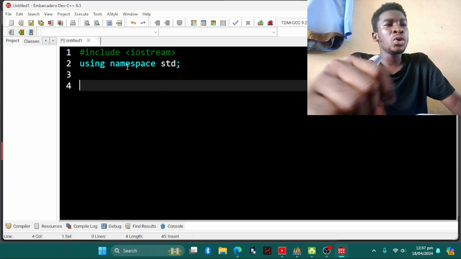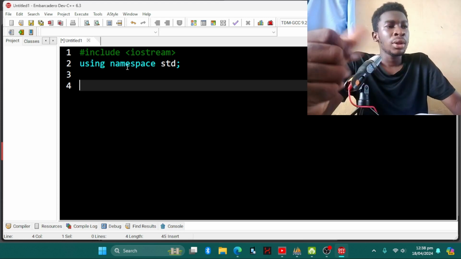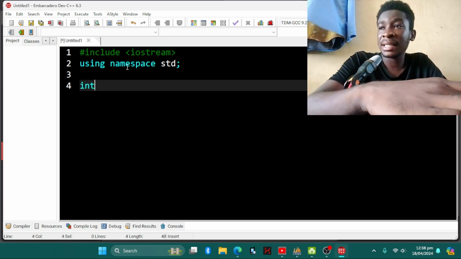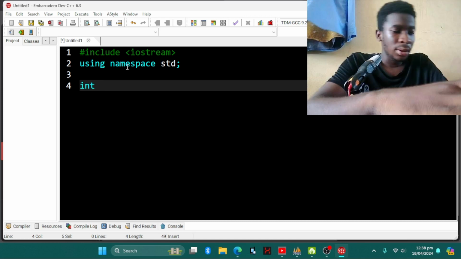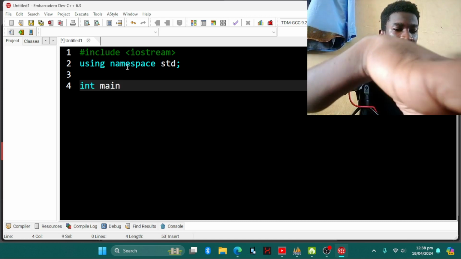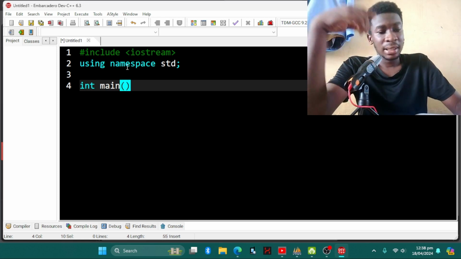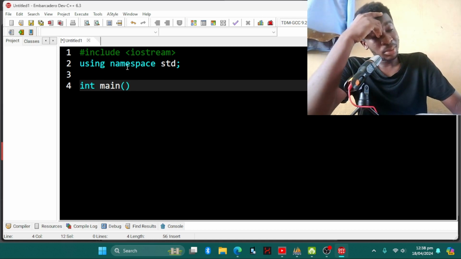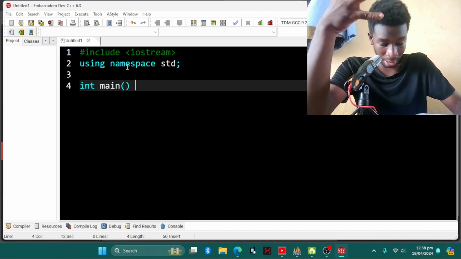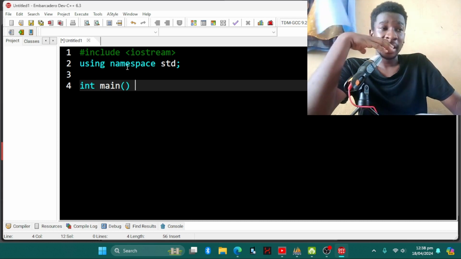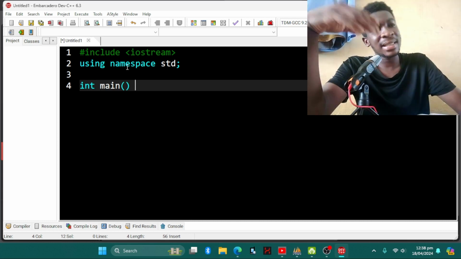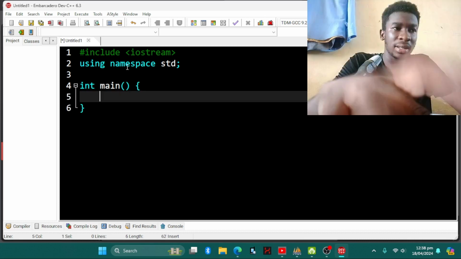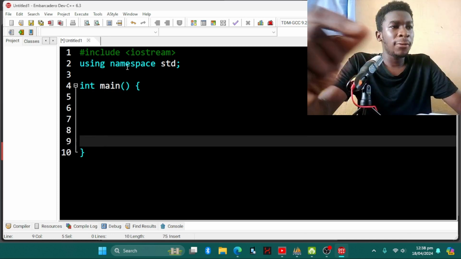Now we are going to write int main. In C++, anywhere you see int, it means integer, representing a number. So main, and then we bring our open and close brackets. This tells the compiler that we are coming to write something, and what we are going to write is inside the int main. So we open curly brackets, and then we space them out.